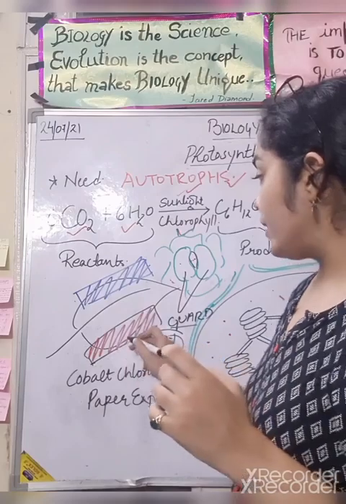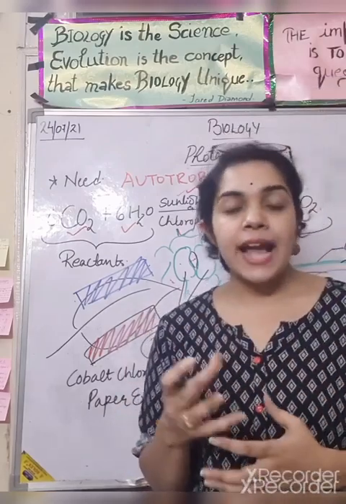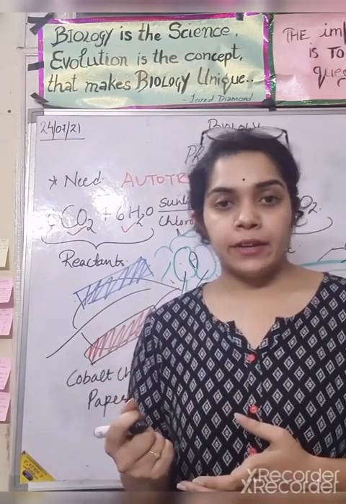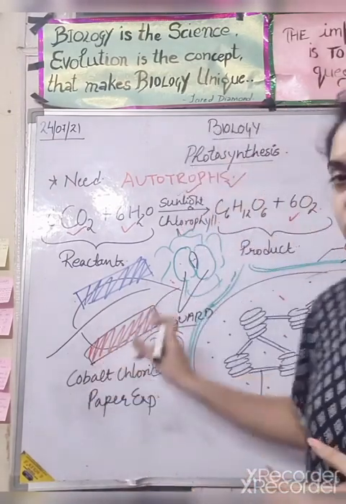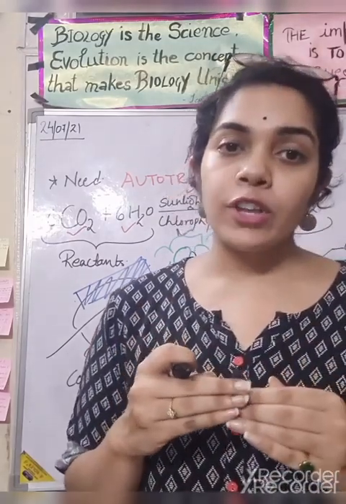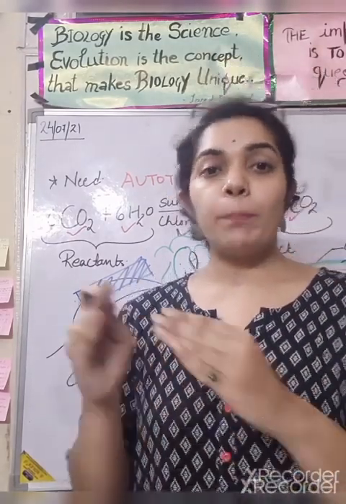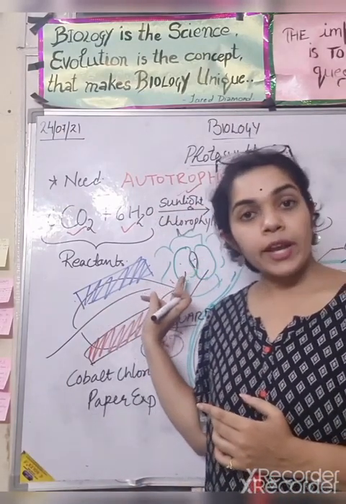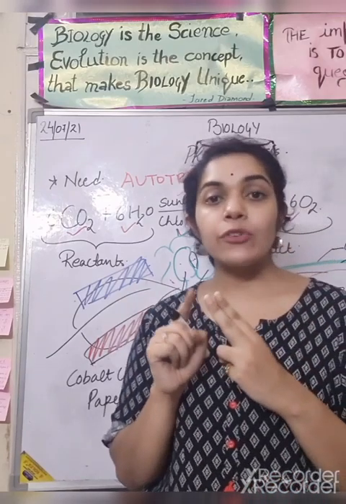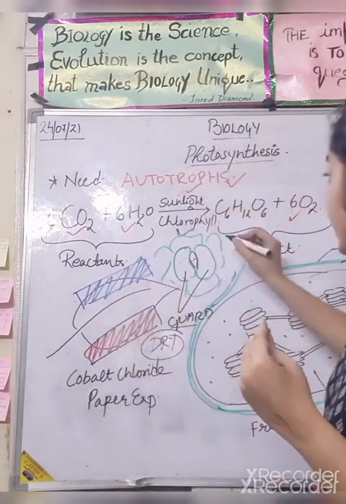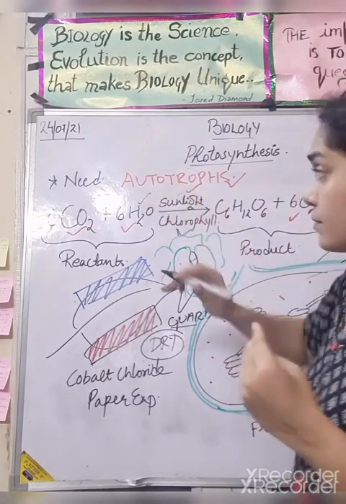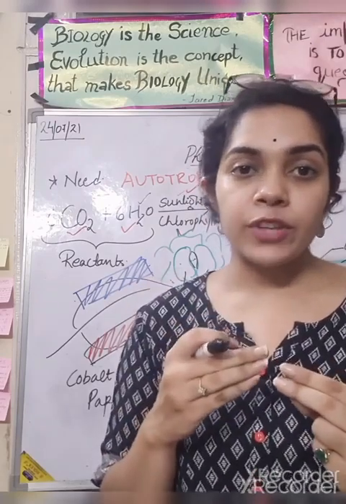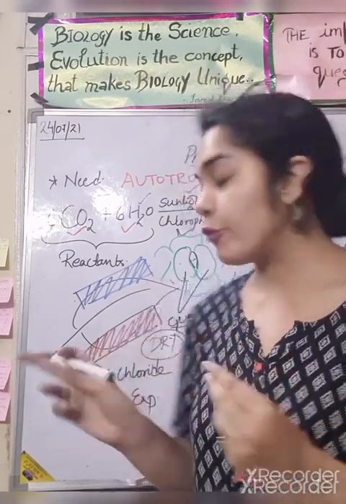When it becomes wet and absorbs moisture from the atmosphere, it will become pink in color. So on the lower side we will observe the cobalt chloride paper changing into pink color. Why is it so? Because there is a presence of stomata. So the stomata do two things: releasing moisture, the excess water, and exchanging oxygen and carbon dioxide.